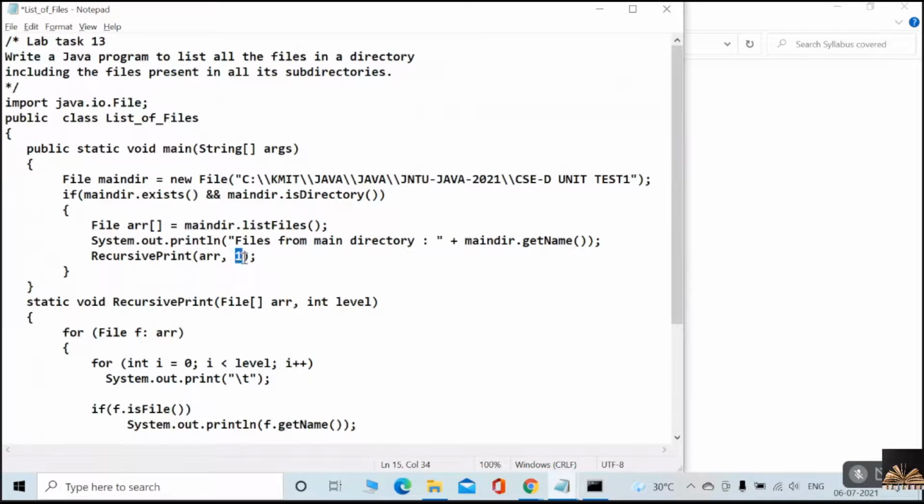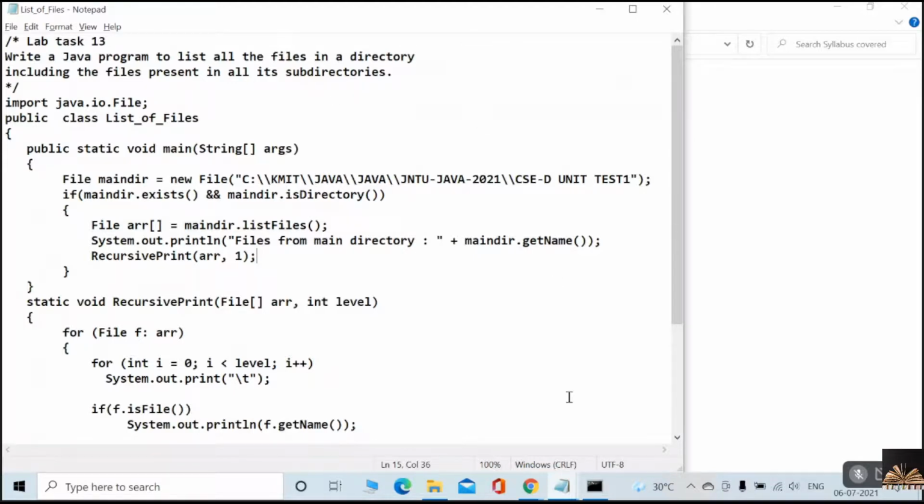So to recursivePrint I am passing the file array, and the one is the level. I'll tell you what this level is. I mentioned this level for tab spaces, because in the question itself, they ask you to list all the files, and you have to print them along with the tab spaces so that you can distinguish them.